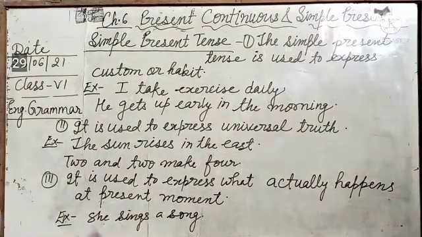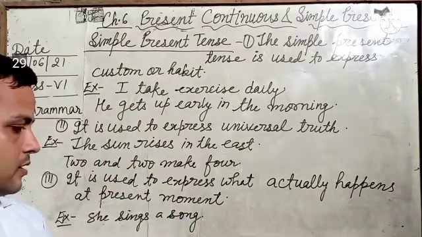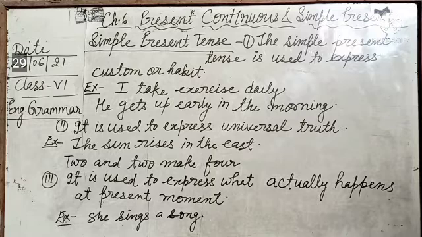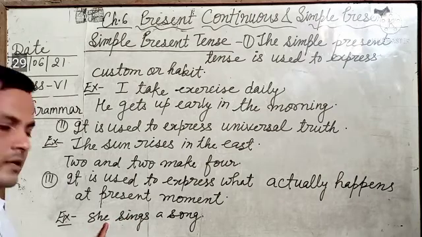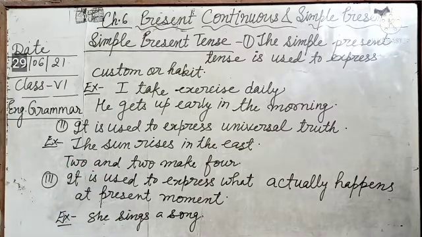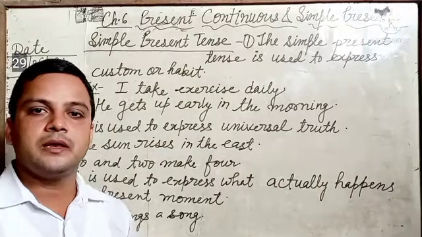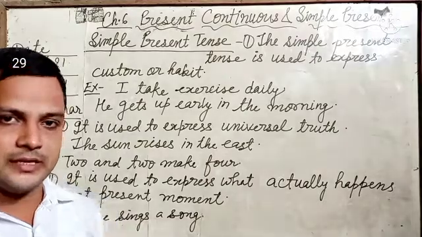Okay? Now see the third point. The simple present tense is used to express what actually happens at present moment. What actually happens at present moment, we use simple present tense. For example, she sings a song. At present moment, she sings. So at present moment, to express what actually happens, we use simple present tense. Students, these are the uses of simple present tense. Okay?